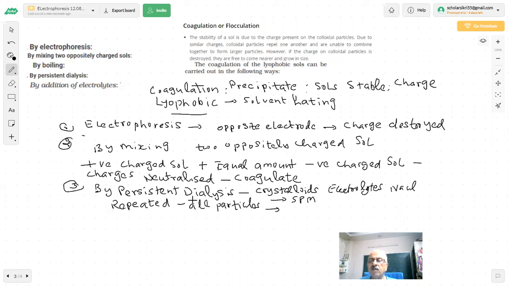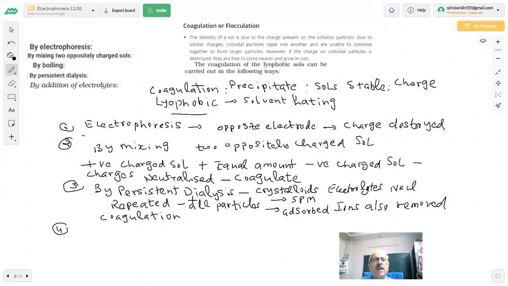So what will be the result? The adsorbed ions will also be removed. So the colloidal particle will become unstable. The stability is due to charge for the lyophobic salt. For lyophilic salt, solvent molecules are also responsible for stability. So adsorbed ions are removed, and therefore coagulation happens. I hope it is very clear. Just one more question, one line answer. We only have to understand.